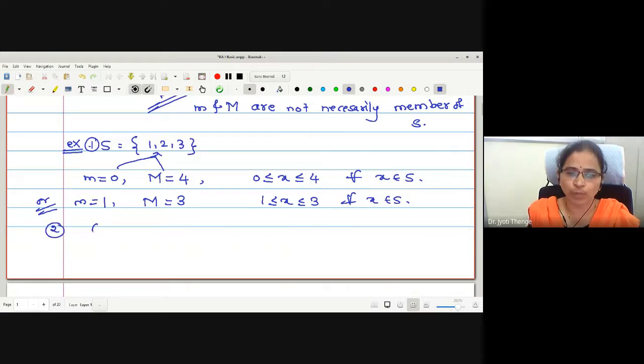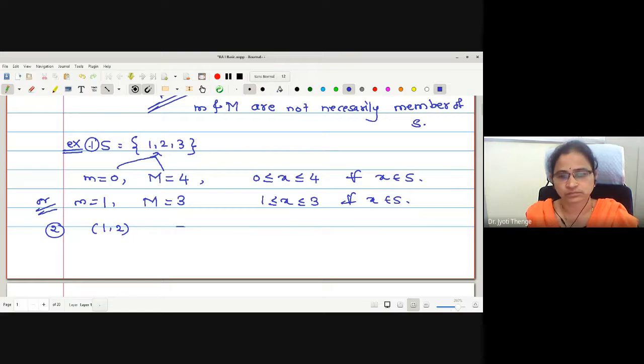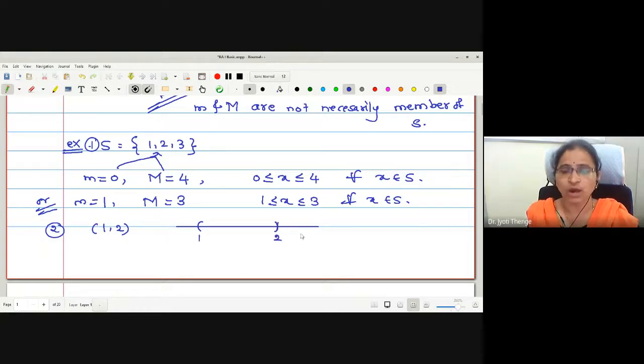Suppose we have an open interval (1, 2). What is the meaning of open interval? 1 and 2 do not belong to that set. Yes, these endpoints 1 and 2 are not members of the set. Now tell me whether the set is bounded.